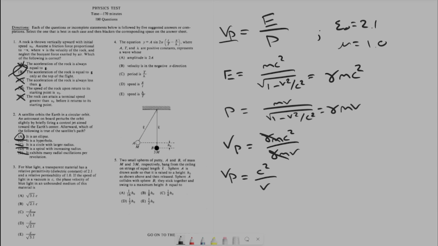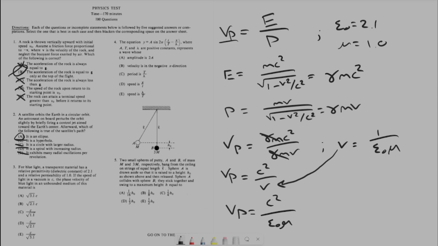There's one more equation you kind of have to know. The velocity of a light particle is given by the relation of the permittivity and the permeability. I always get them mixed up. They shouldn't sound so similar. Side tangent, but plugging this in here, I get that the phase velocity is c squared over epsilon mu.